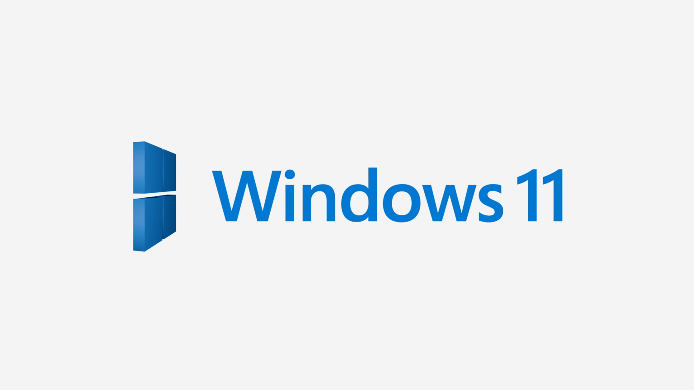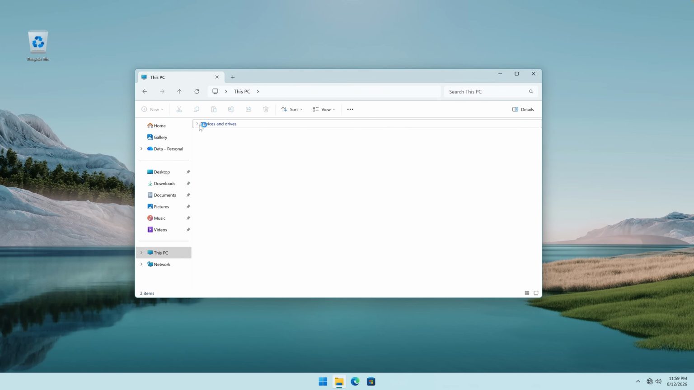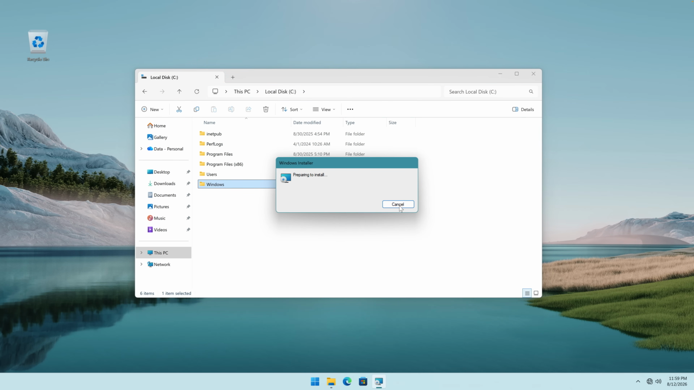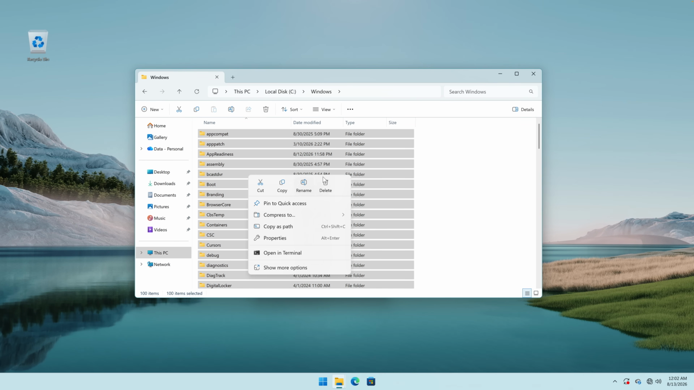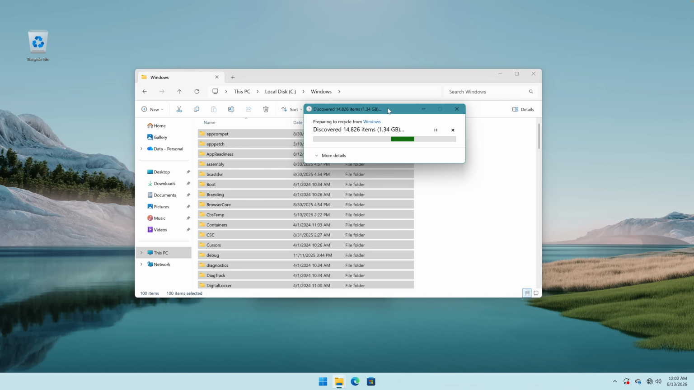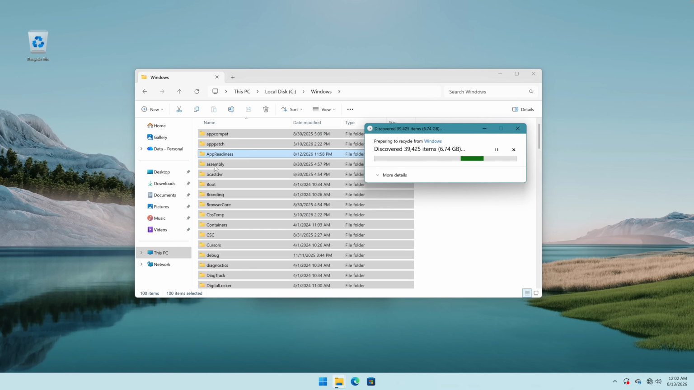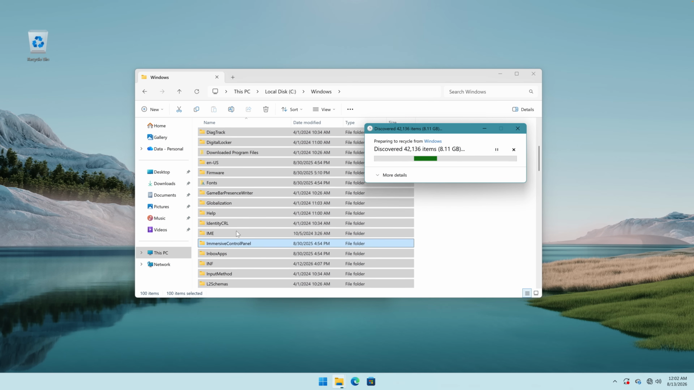Windows 11. God, why is the system already laggy and not working? Let's grant some permissions just in case. Let's open up the Windows folder, select everything and delete. And let's hope it's gonna delete something. And then after this, I'm gonna go through each individual folder and delete even more items. And then we are gonna delete System32 in the end.